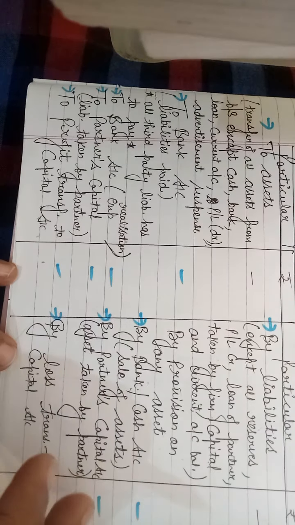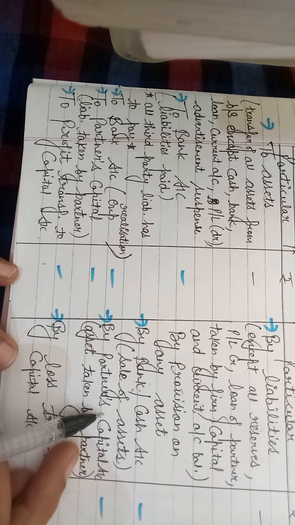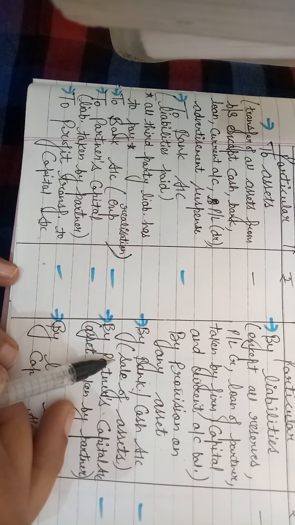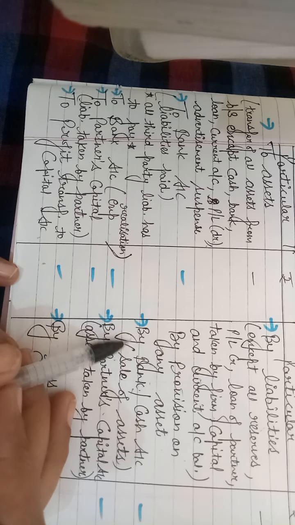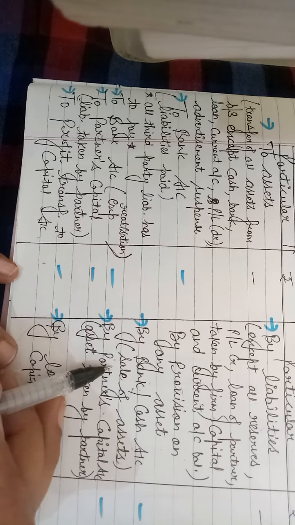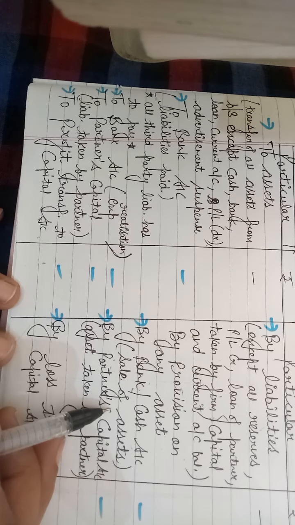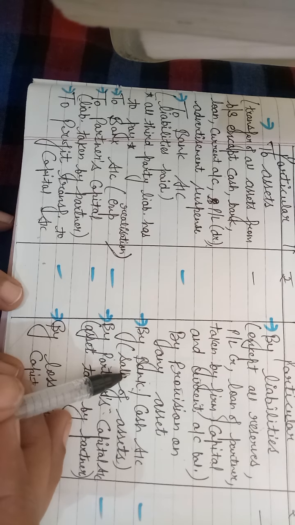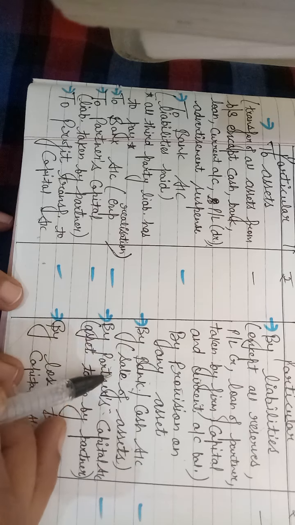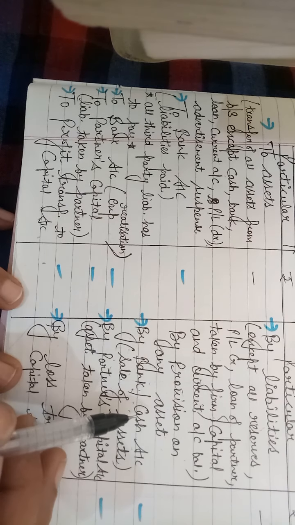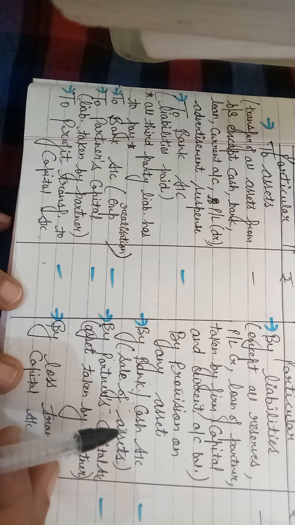Then next, we are starting the selling of our assets. Suppose you are selling an asset in cash or by check, then we will write over here By Bank or By Cash account, sale of assets. Sale of assets means amount realized by way of assets, like By Bank you are selling your stock; in brackets you can write stock. So By Bank or Cash if you are selling your assets in cash or by way of check.